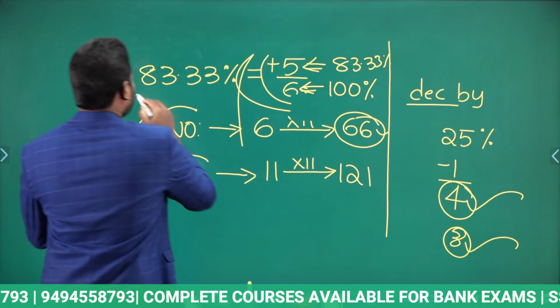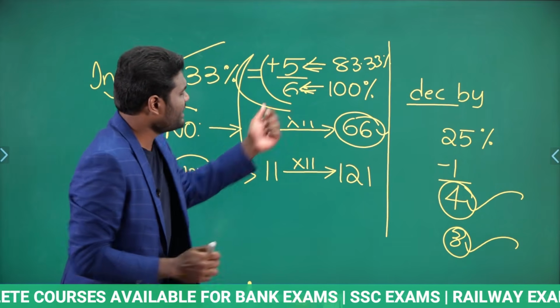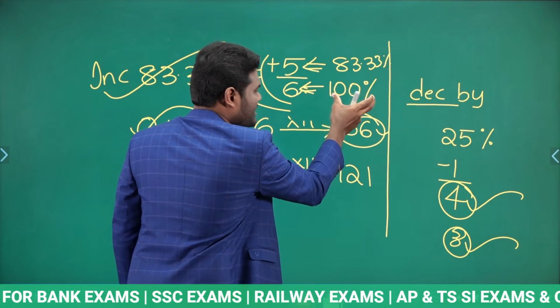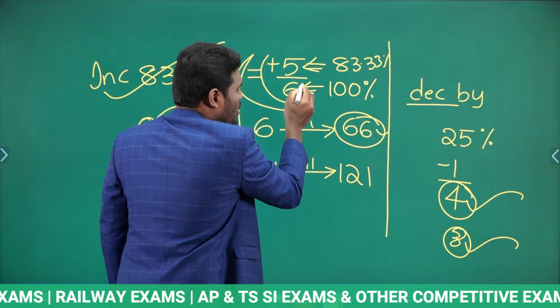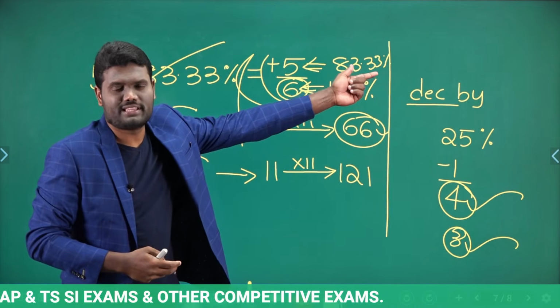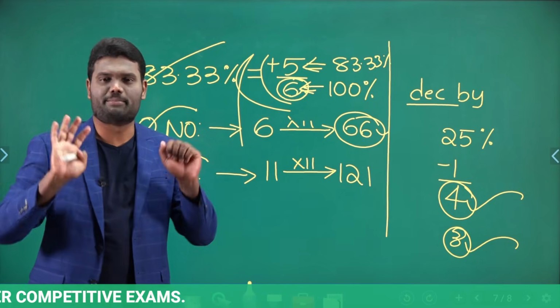Why? Because when I say incremented by 83.33%, the denominator is always 100%. Why? Because the original number is 100%. The incremented number is 83.33%. So that is the reason the original number is 6, incremented by 83.33%, which is 5 parts. Then the new number will be 6 plus 5, 11 parts.